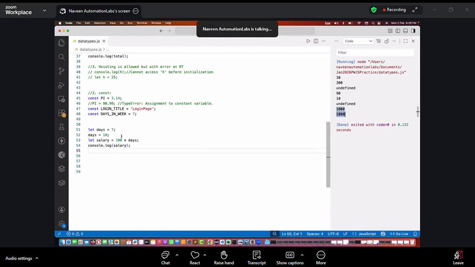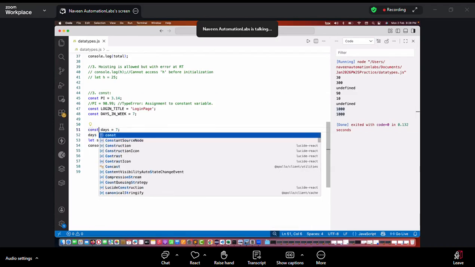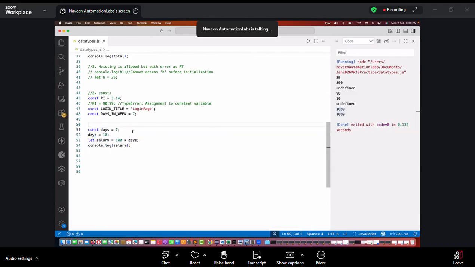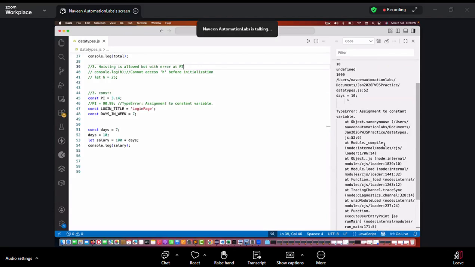But don't you think that this days equal to 10 that I have declared over here, it should be written with what? To avoid the bug, it should be written with the constant. Exactly, right? So I have to write a constant over here. Now, if someone is trying to manipulate, see, days equal to 10, now you try to run it again. See this, I'm running it. It will start giving me the error here. See this, assignment to constant variable not allowed.